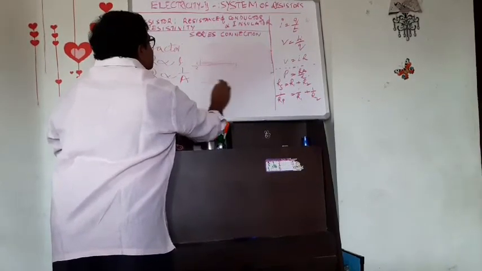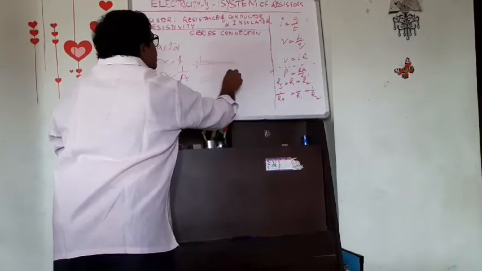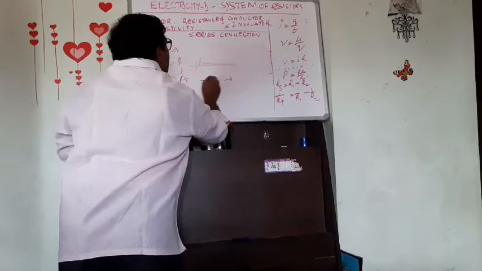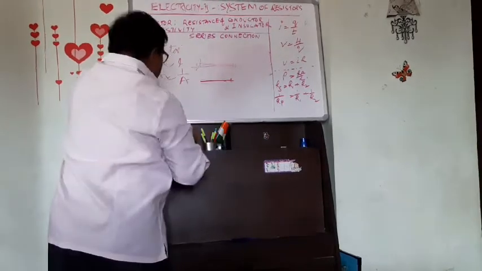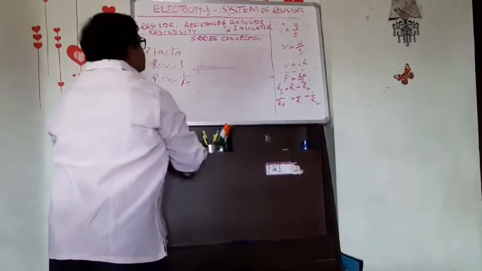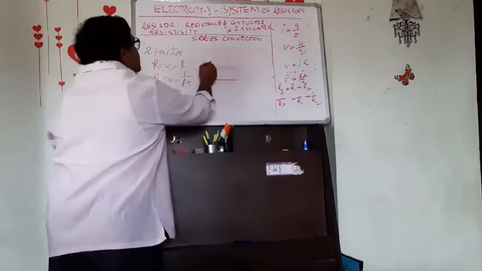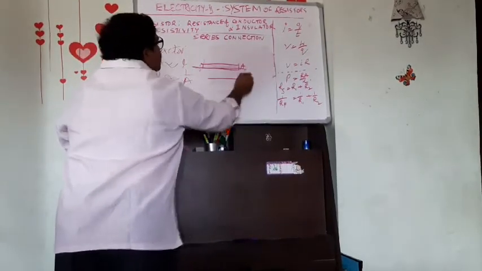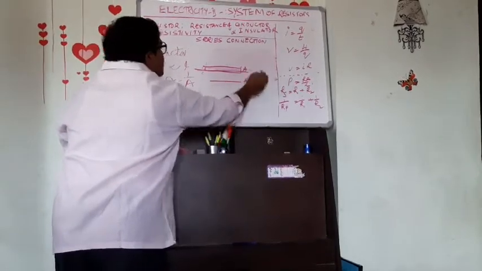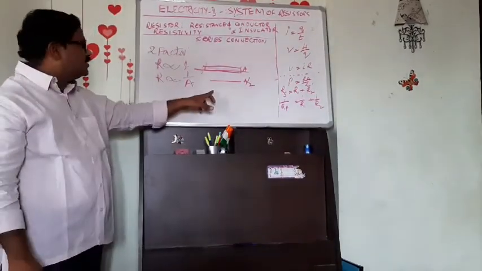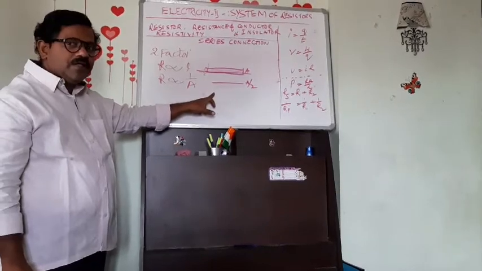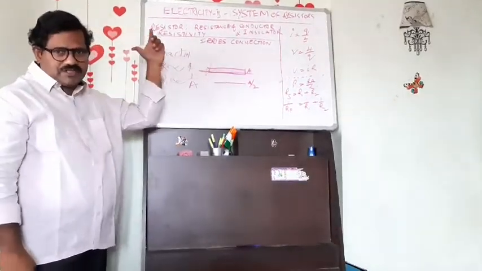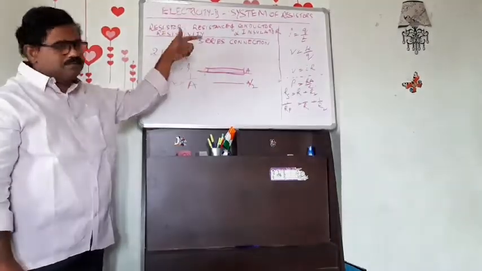The area of cross section became half. Then what will happen to its resistance? Here it is somewhat thick. It is A area of cross section, but here it is A by 2 area of cross section. Then resistance will be inversely proportional. As it became half, resistance will be double.